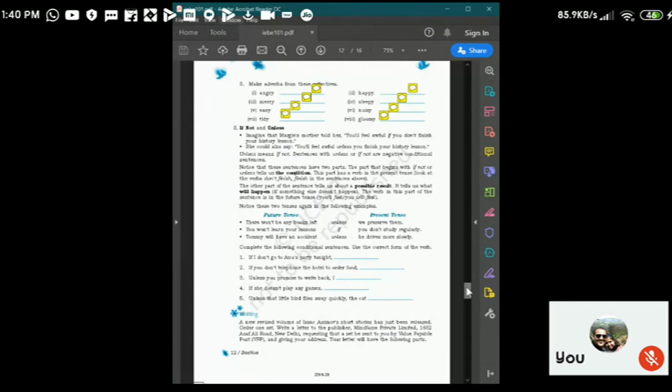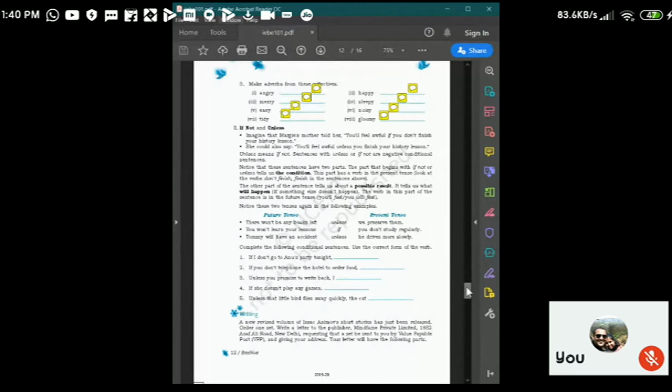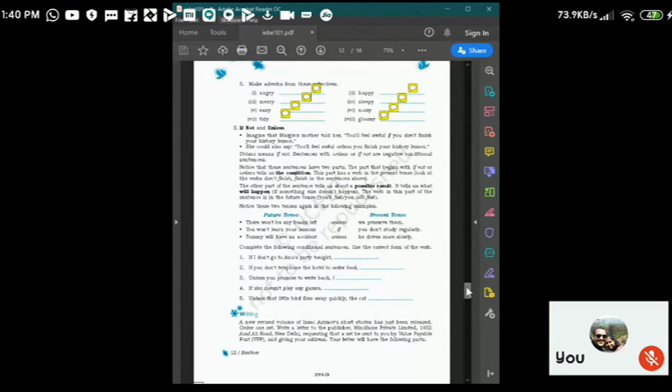Imagine that Maji's mother told her, "You will feel awful if you don't finish your history lesson." She could also say the same sentence in this way. You will feel awful unless you finish your history lesson. Unless means if not. It means the same.